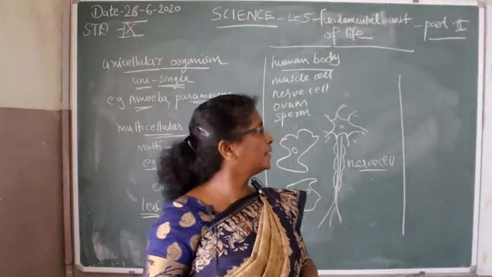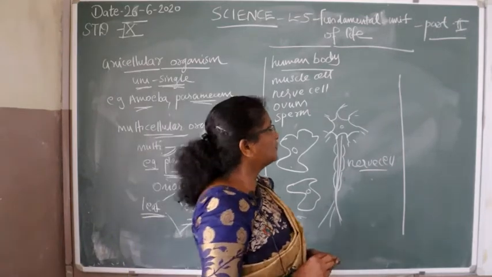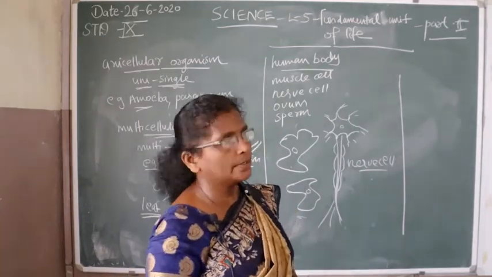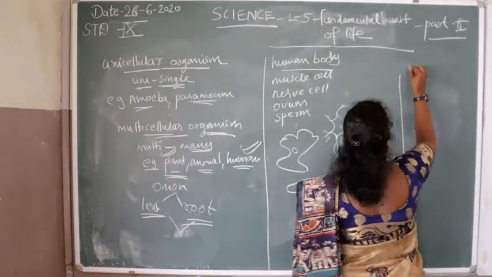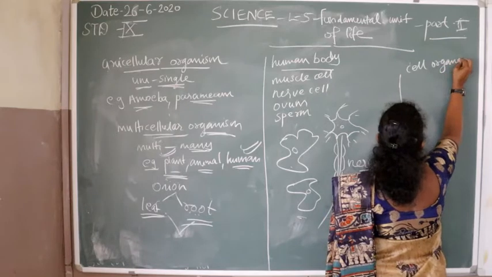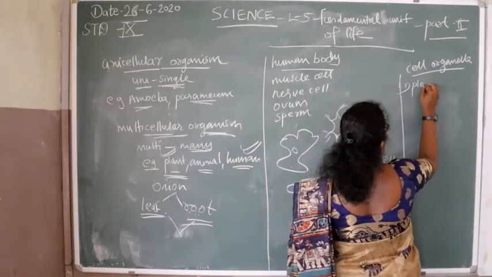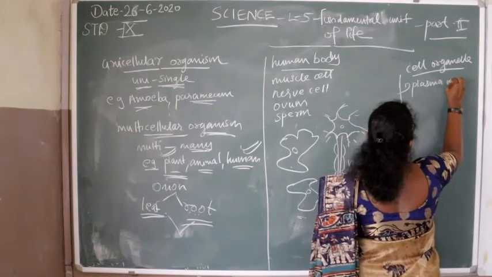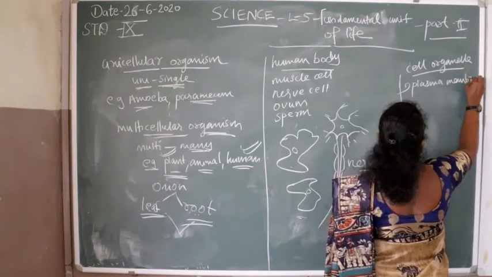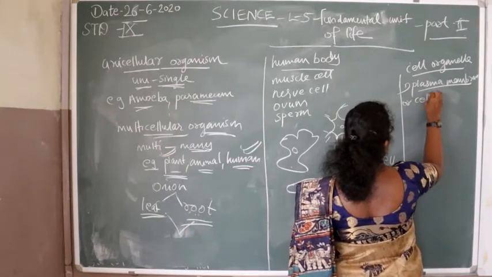What is the cell made up of? The cell is made up of various components. The first one is the plasma membrane or cell membrane.